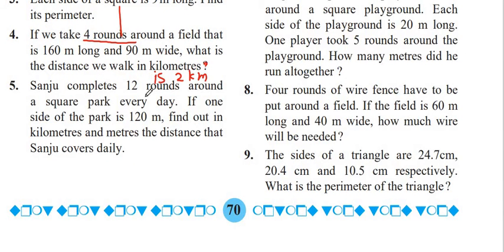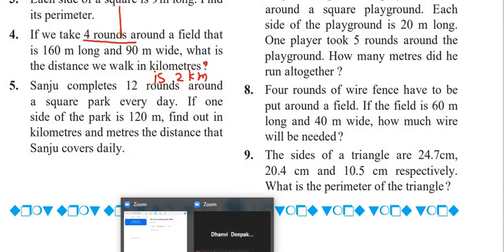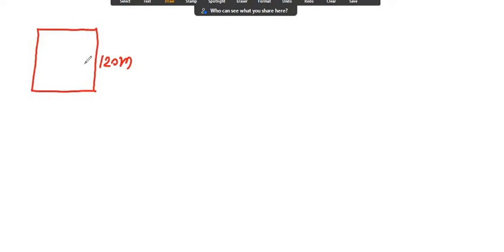Sanju completes 12 rounds around a square park every day. If one side of park is 120 meter, find out in kilometers and meters the distance that Sanju covers daily. Now you can see your textbook page number 30. Now see a square park having side 120 meter. Sanju completes 12 rounds. First we have to find out perimeter of this square park.